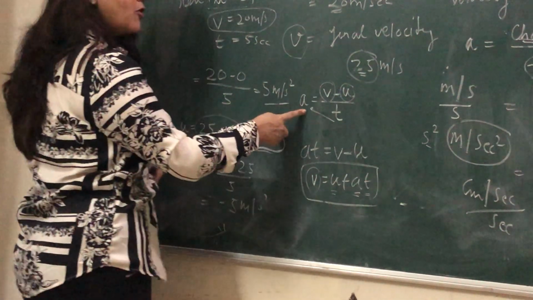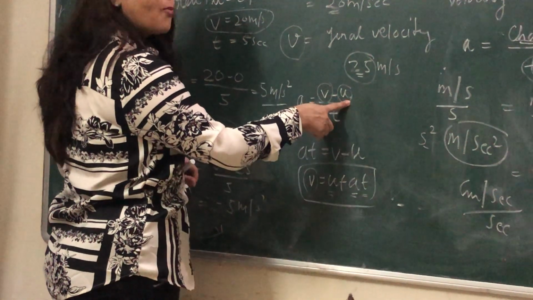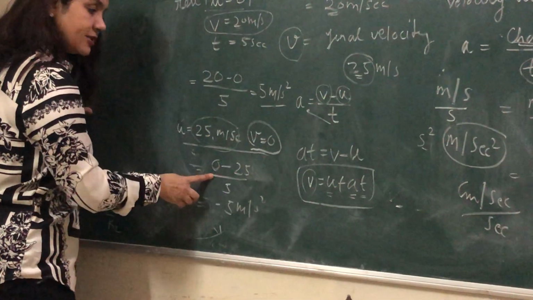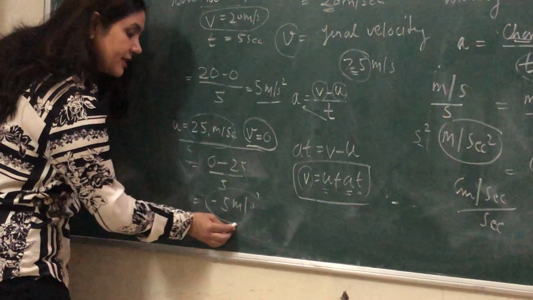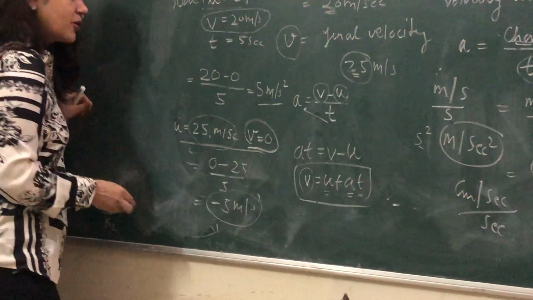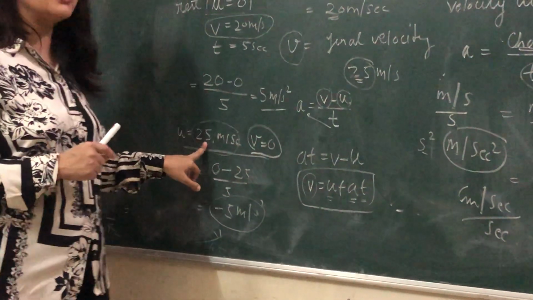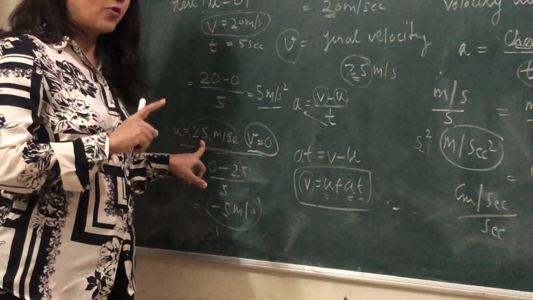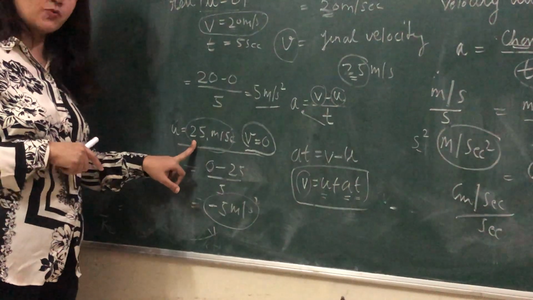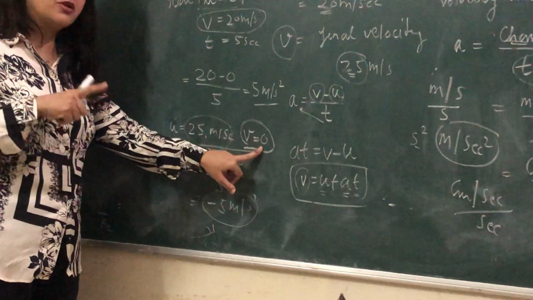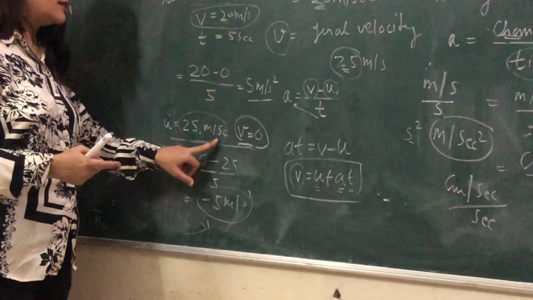You use the formula v minus u upon t. v is 0 minus 25, so the acceleration will come in the minus, because in this case initially the velocity was more and finally the velocity is decreasing, from 25 to the resting position, 0.